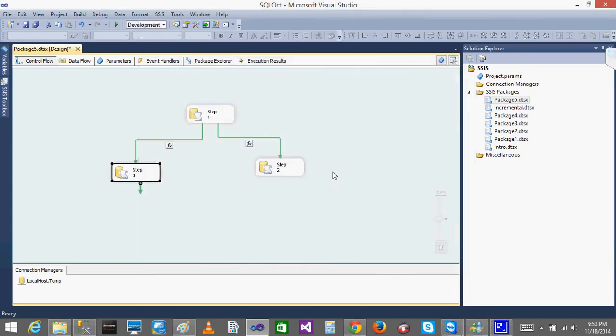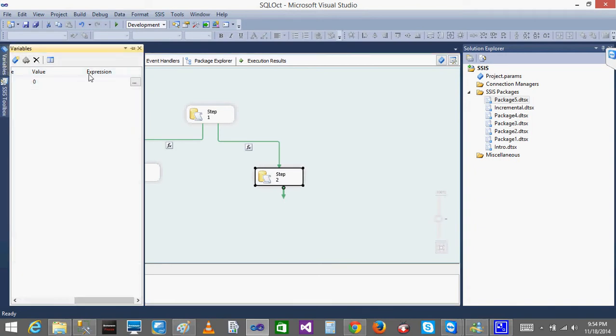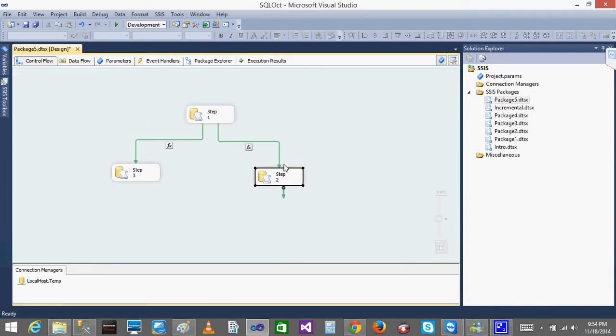Are you able to get my point? So now what I'll do, I'll go to the variables. Now I'll change the value to 1. When I give the value 1, this step should execute. Now see the same thing.